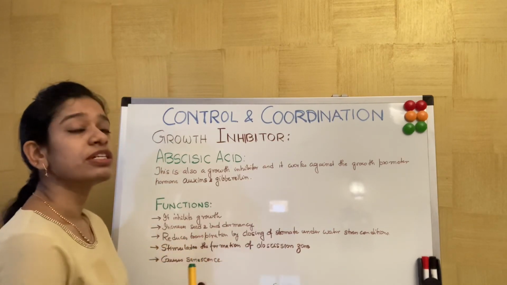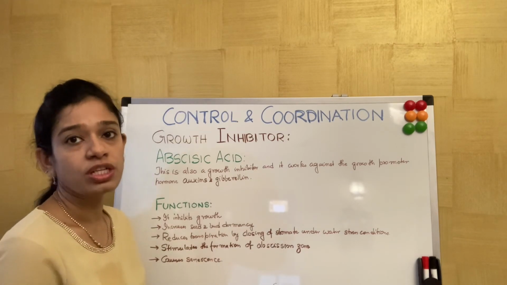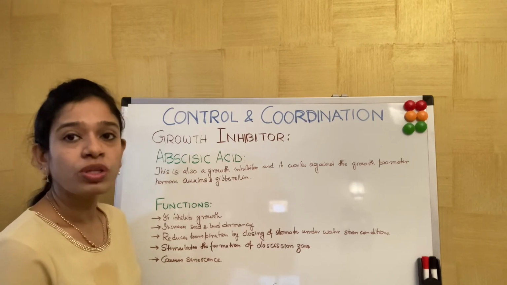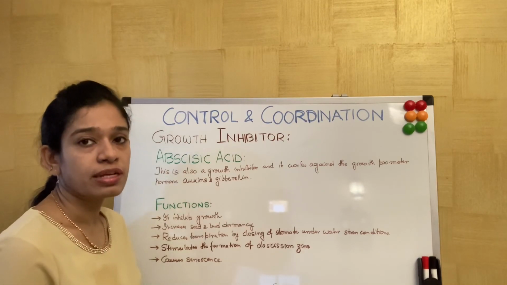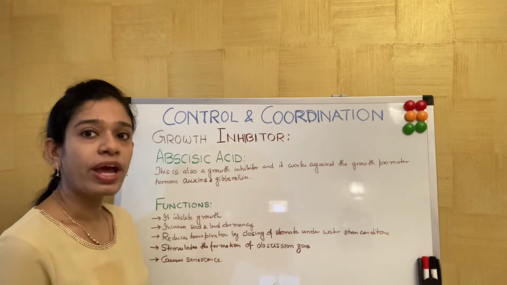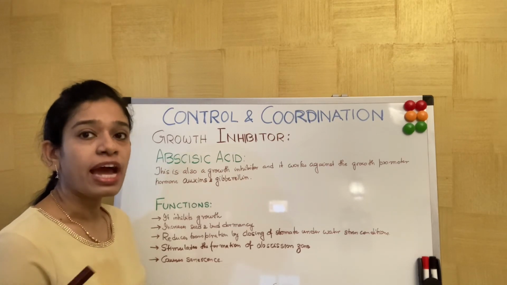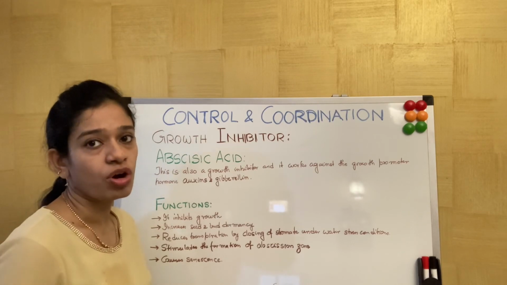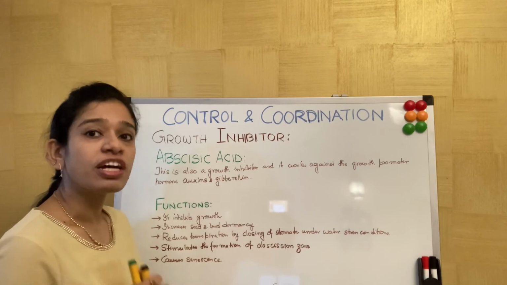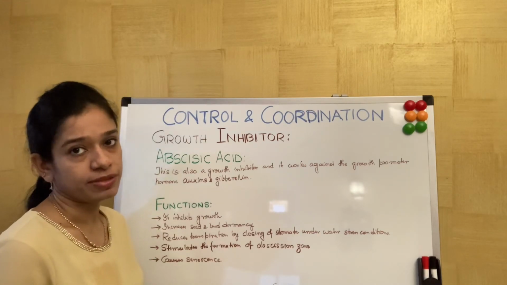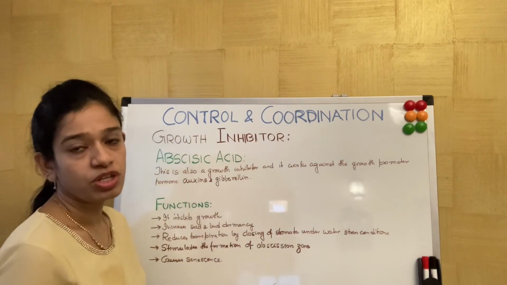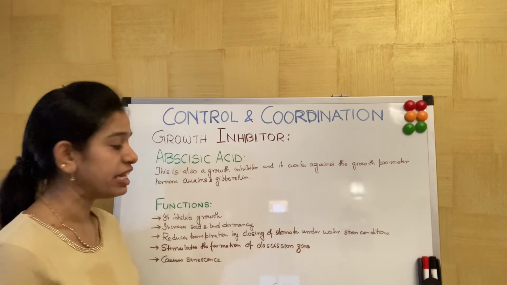What happens is that when there is a water stress condition, abscisic acid is secreted and it helps in the closing of the stomata, so that the water inside the plant is not lost through transpiration. This is why it is called a stress hormone, because under stress conditions the plant secretes the hormone so that it is able to survive through this stress period. And it also inhibits growth. As you understand, it is a growth inhibitor, so it will inhibit growth.